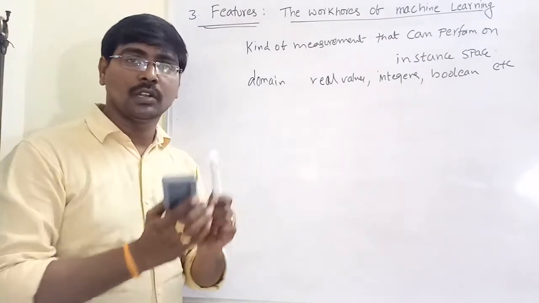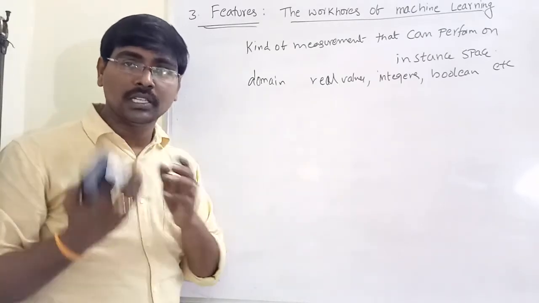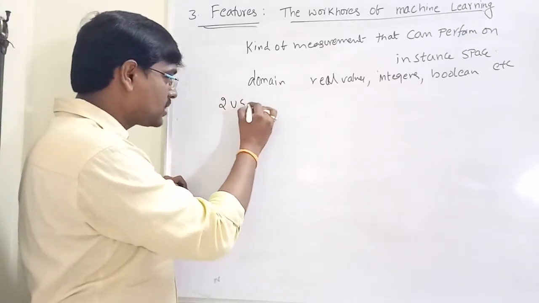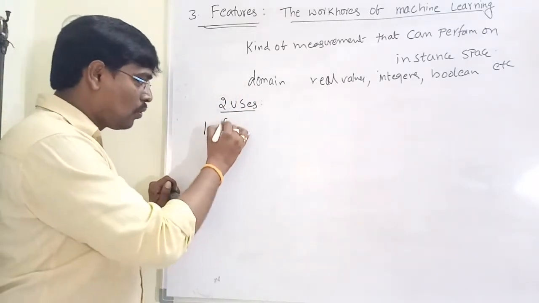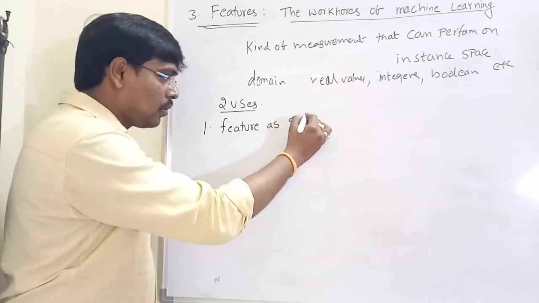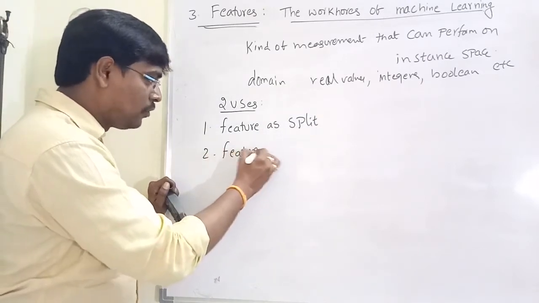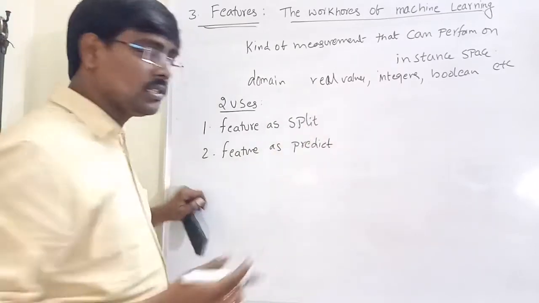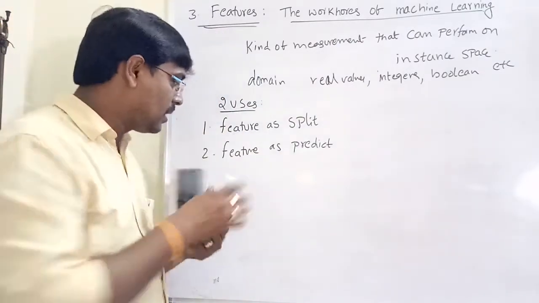By using these features, we predict some output. Mainly we have two uses of feature. One is feature as split. Second one is feature as predict. That is, we are using features in the split operation, and at the same time we are using features in prediction.